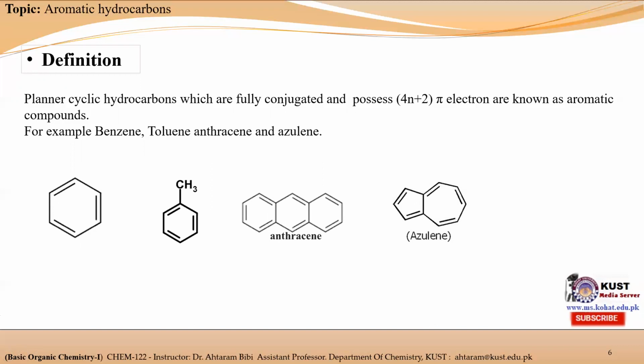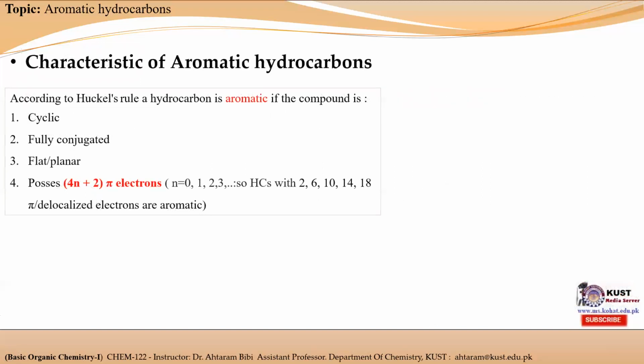So now let's see the characteristic properties of aromatic hydrocarbons. According to Huckel's rule, a hydrocarbon is aromatic if the compound is cyclic, fully conjugated, has a planar structure and possesses 4n plus 2 pi electrons. So the first necessary condition for an aromatic hydrocarbon is that the compound must be cyclic. If the compound is an acyclic open chain hydrocarbon, then it will not be considered an aromatic hydrocarbon.